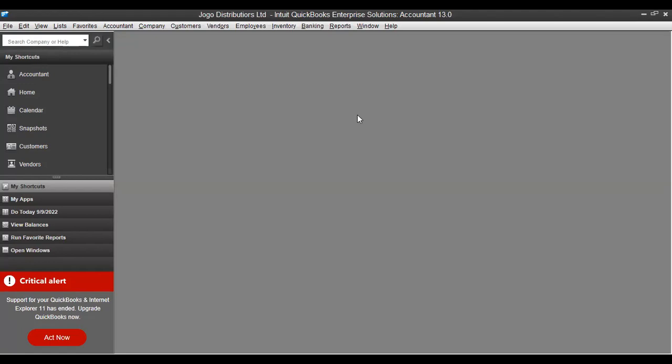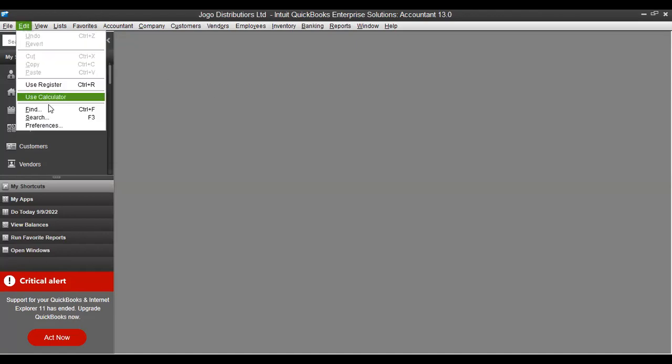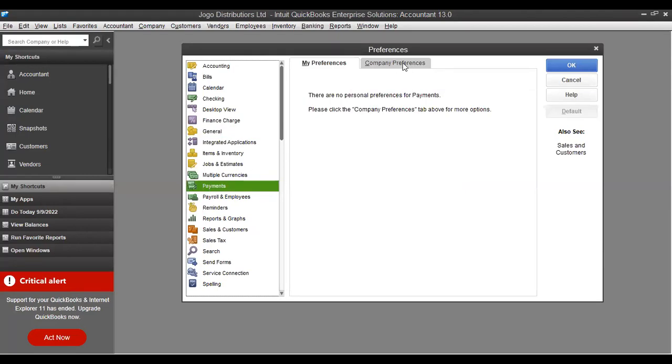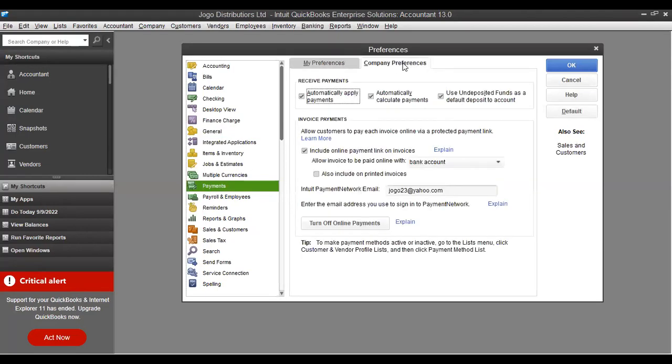And then deal with the preferences. They may not tell you to edit them in the question, but you should know that there are key preferences that you need to edit first. For example, the one on payments. You go to edit preferences, come to payments, and untick this one here, use undeposited funds. First sort that one out, okay.